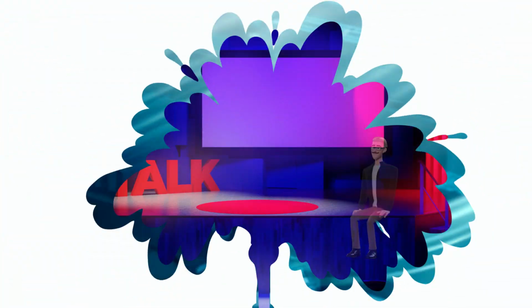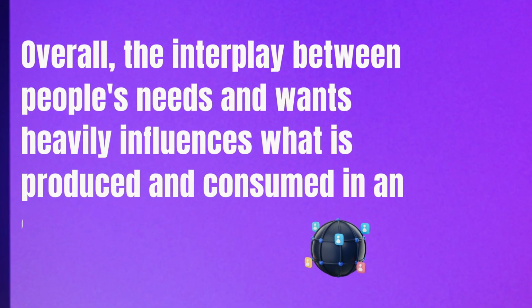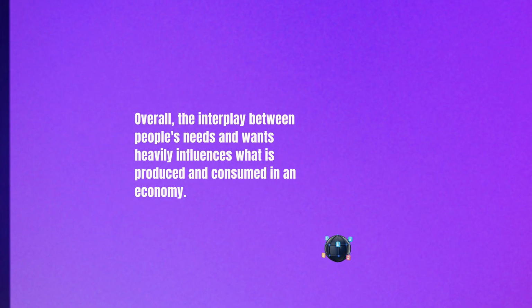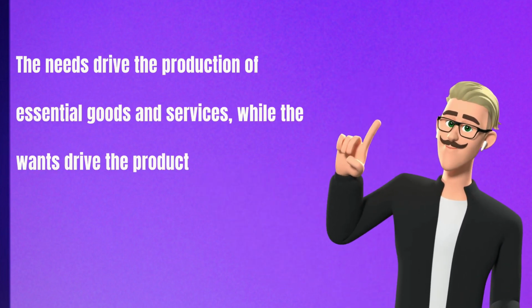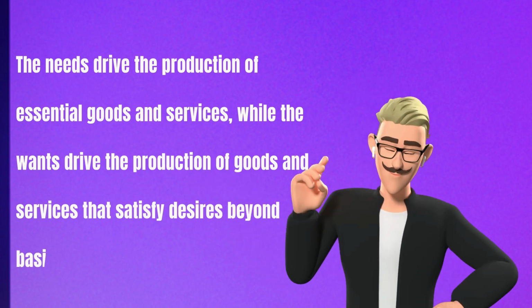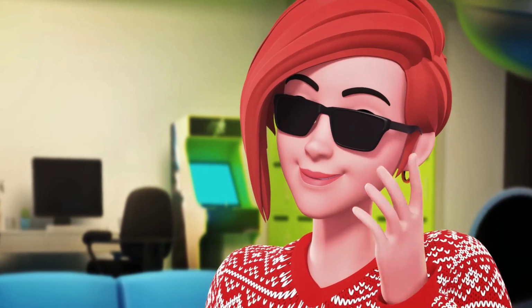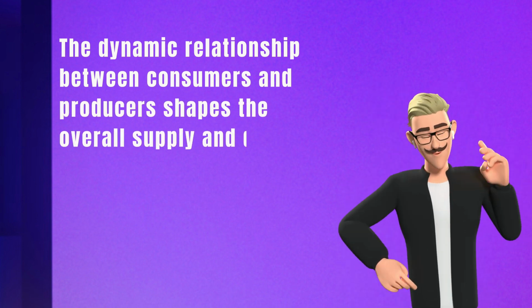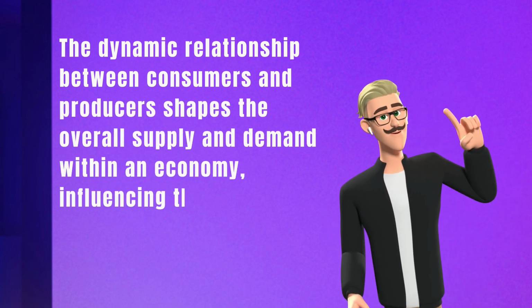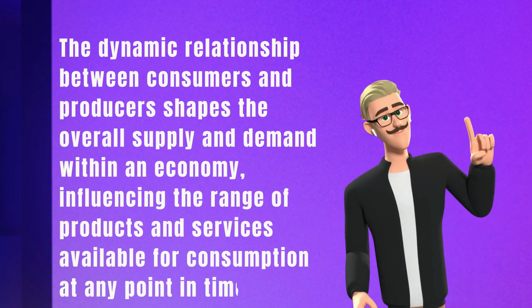Overall, the interplay between people's needs and wants heavily influences what is produced and consumed in an economy. The needs drive the production of essential goods and services, while the wants drive the production of goods and services that satisfy desires beyond our basic necessities. The dynamic relationship between consumers and producers shapes the overall supply and demand within an economy, influencing the range of products and services available for consumption at any point in time.